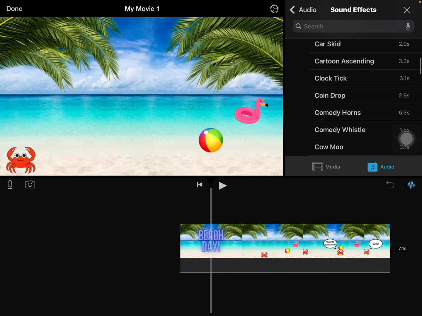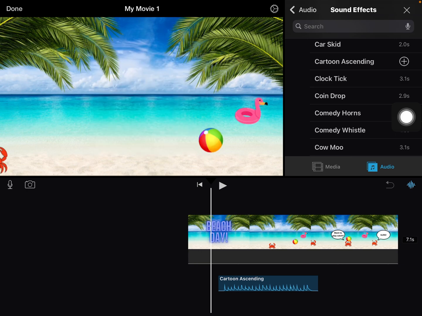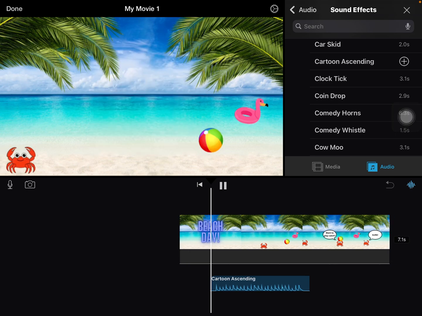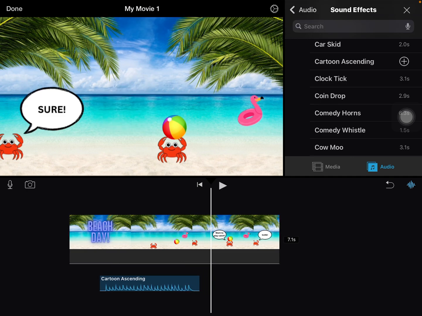And I think I want to do this one. Yep. So if you click on the sound up in the menu, you can preview it, but then you're going to click the plus sign to add it. So I'm going to add this to my cartoon, and then I'm going to play it to see if I have to adjust it. Nope, that worked pretty good.